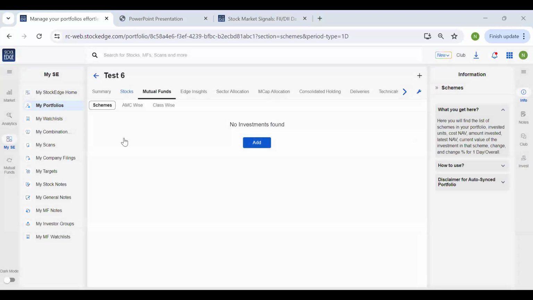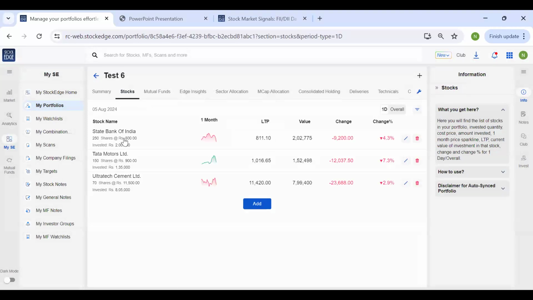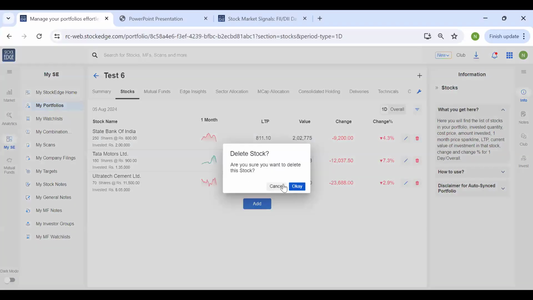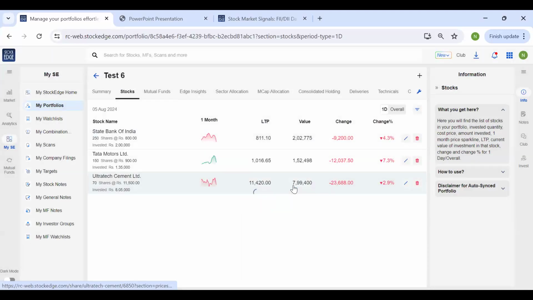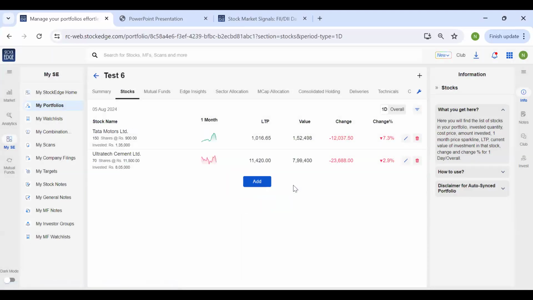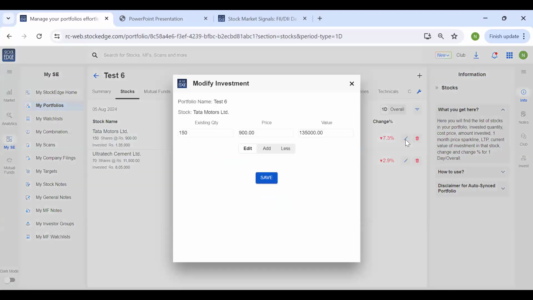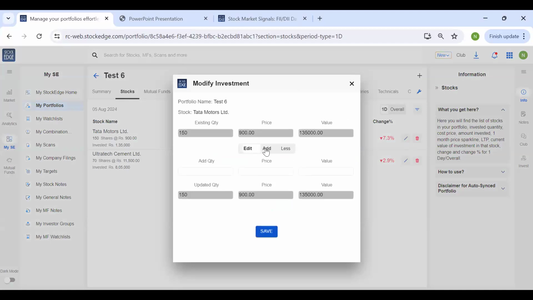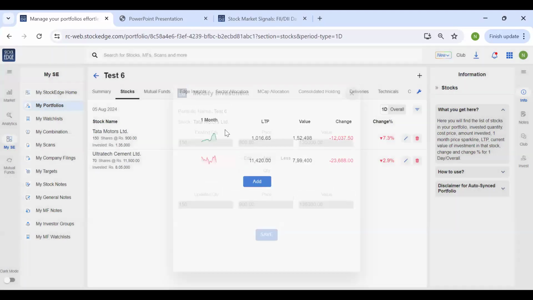Under stocks, it is showing you the stocks that you're holding in your portfolio. If you wish to delete a stock, just click on this red button, click on OK, and the stock will get deleted. Say, suppose I wanted to delete State Bank, I have deleted this. And suppose if you have made any changes to your existing holding, say either you have purchased more quantity or you have sold partial quantity, just click on this button. If you have purchased more quantity, click on add, the quantity and the price and click on save. Or say if you have sold a particular quantity, then click on less, add the quantity, click on save. So this is how you can manage.